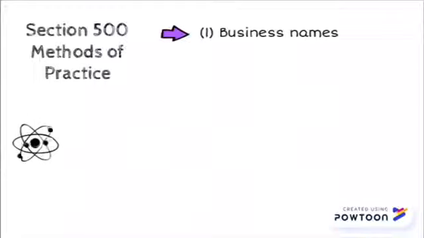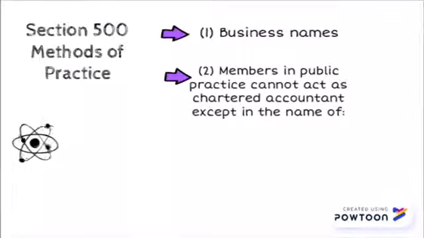Section 500 explains the method of practice. 500.1 states that the business name must be legitimate and not a personal name. A member in public practice cannot act as a chartered accountant except in his own name, his partner's name, and the business existing at that time.